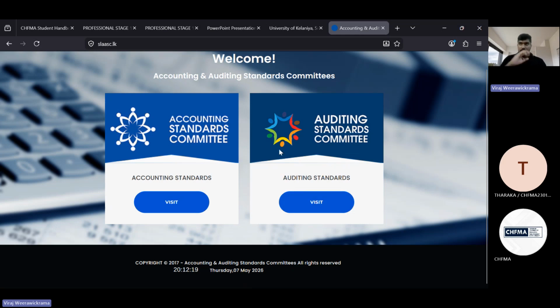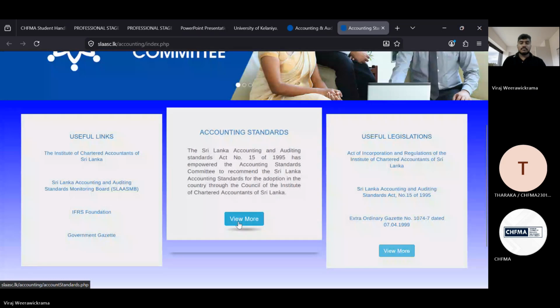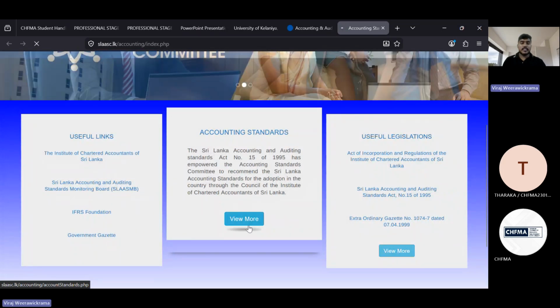If I ask students how to download accounting standards, most of them say we need to go to the CA Sri Lanka website. Yes, that's correct. But if you click on that link, you will be directed here again. This is the original source, the place where you can download all the accounting standards. So let's go to accounting standards. Here you can see another link called accounting standards, and we can go ahead with that.